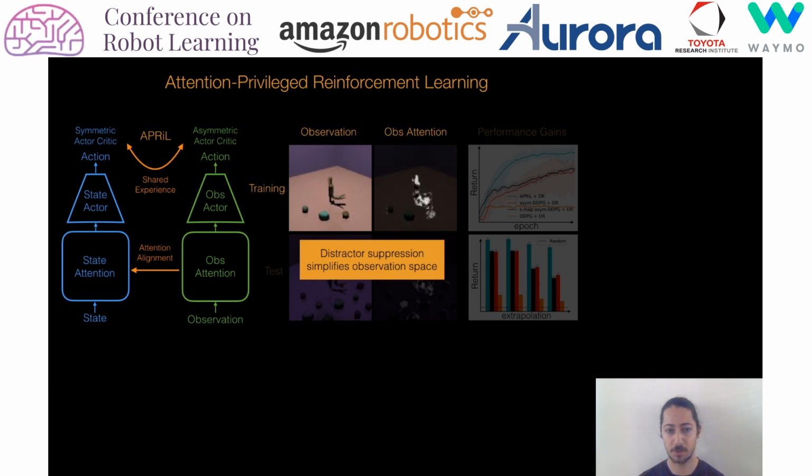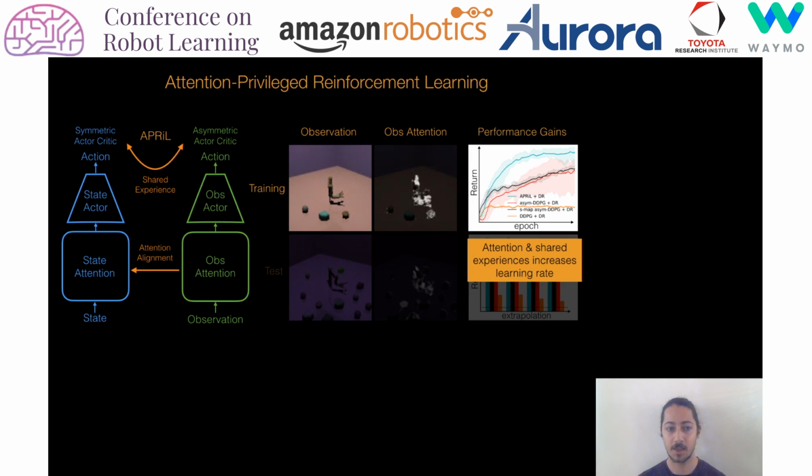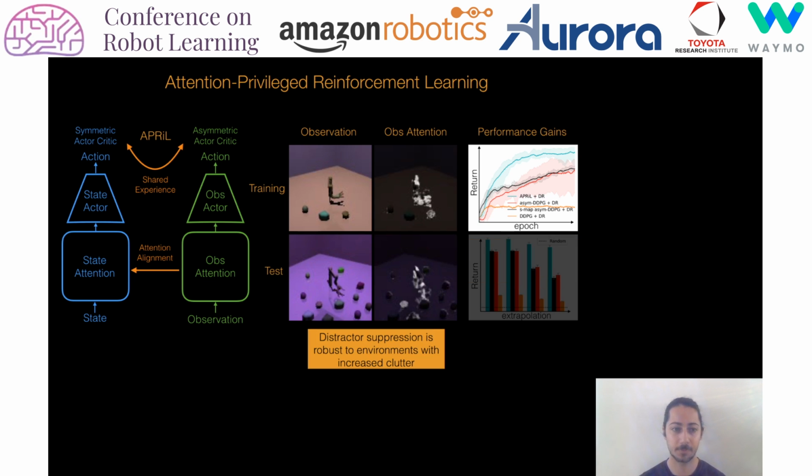Here we see an example of the learnt image-based policy on a training domain. Notice that APRiL has learnt to suppress the task-independent aspects of the observation space, such as the distractor objects and the background. Thanks to APRiL's efficient form of knowledge transfer, its learning rate and asymptotic performance is greater than all baselines we compare against, specifically asymmetric and symmetric actor-critic, and a variant that learns an observation to state space mapping.